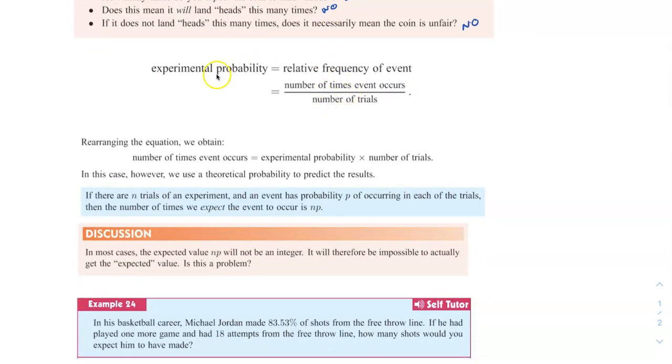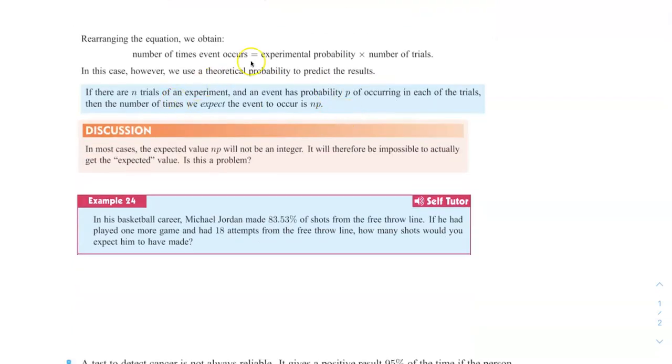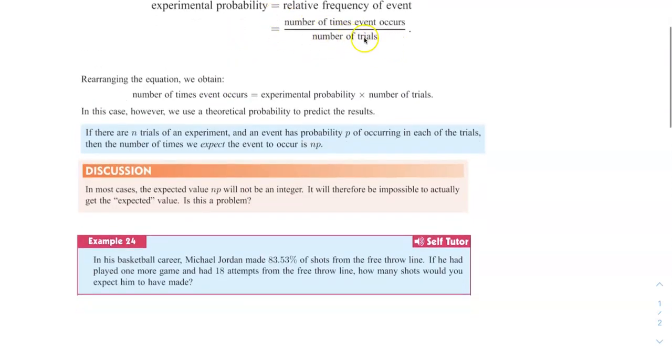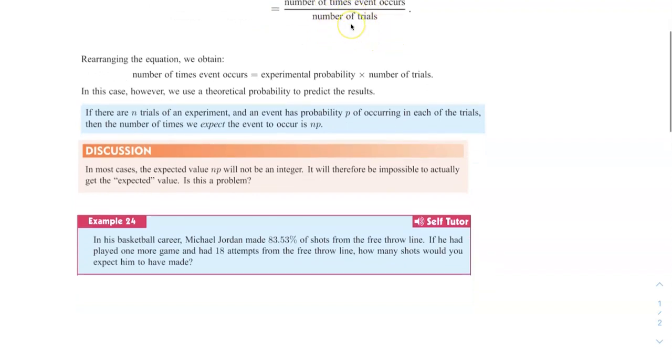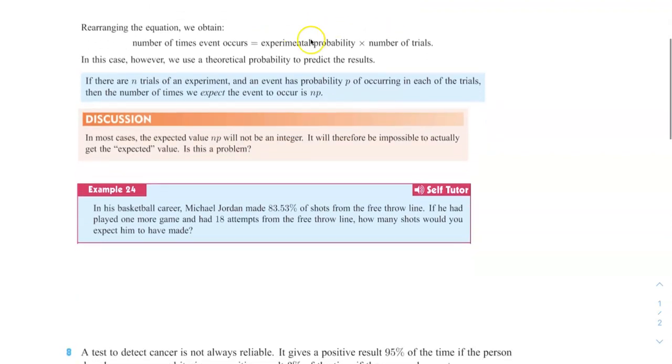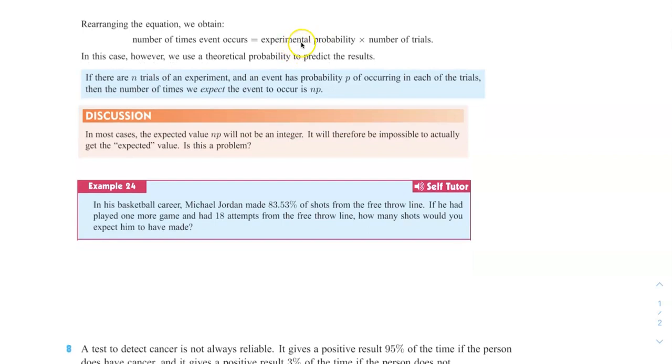Now, experimental probability is how many times an event happens when you do an experiment over the number of trials. So if we use that formula, if I know the probability something is going to happen, and know how many times I'm going to do it, you could estimate the number of outcomes you're going to have. The way you do that is the expected value is just the number of trials n multiplied by the probability p.